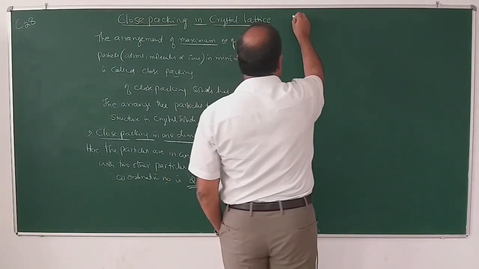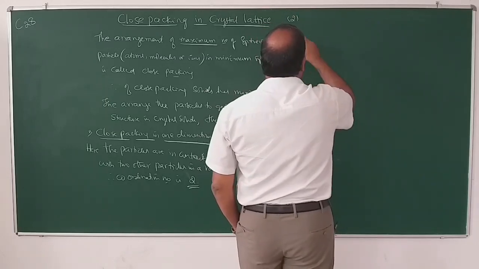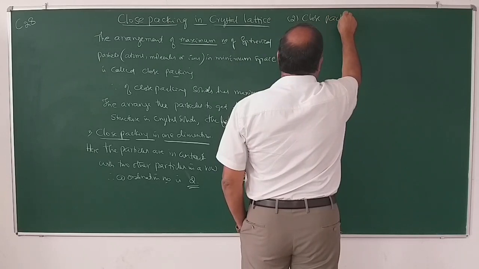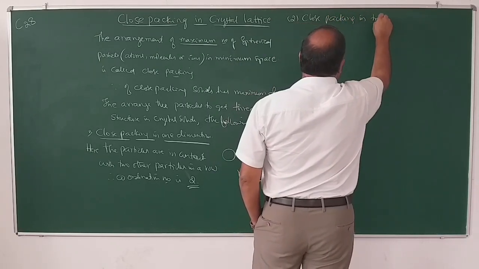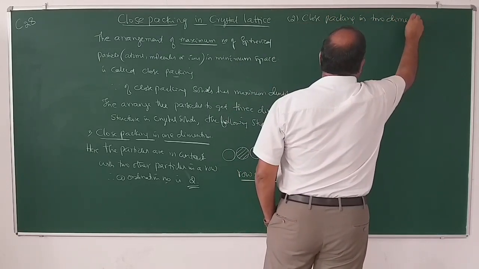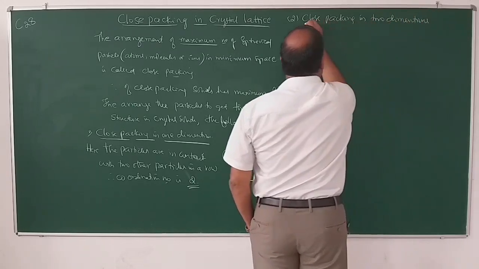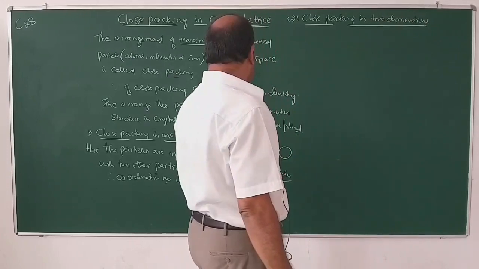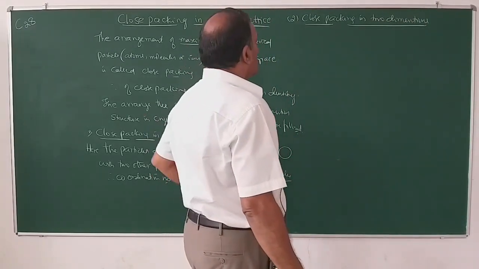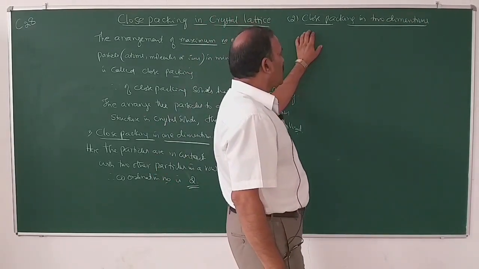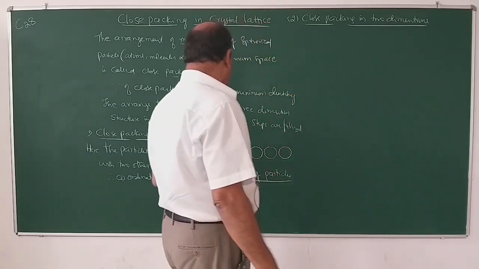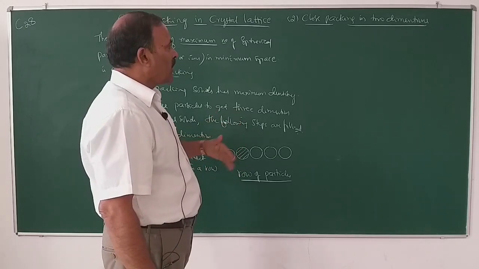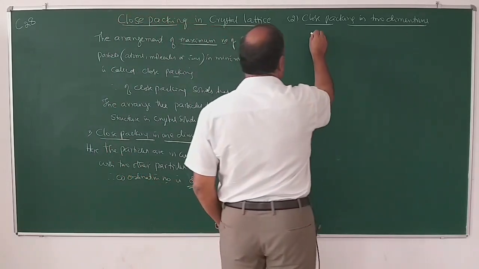So now the second step is close packing in two dimensions. How can this be done? Close packing in two dimensions can be done by placing the row of particles one over the other.